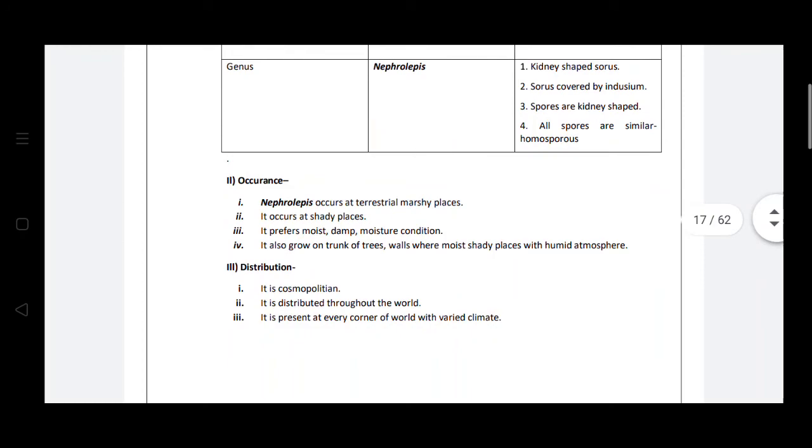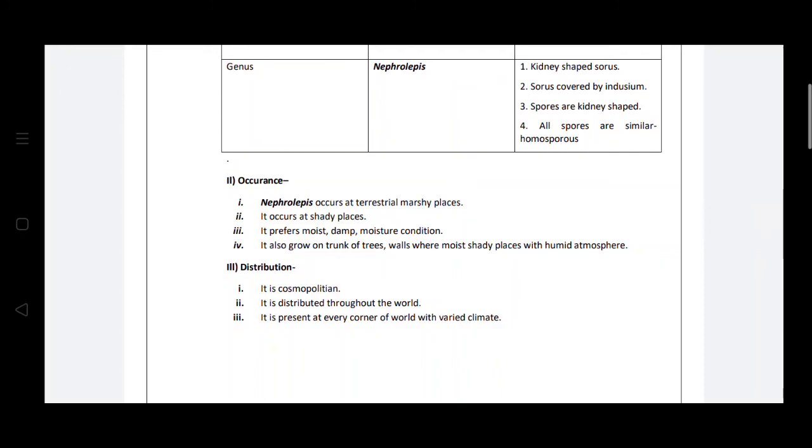Mostly, if you see the large trees or compound walls, some pteridophytic plants will be growing on them. In Murud also, because in the rainy season there is a humid condition, you can easily observe many pteridophytic plants in your area.